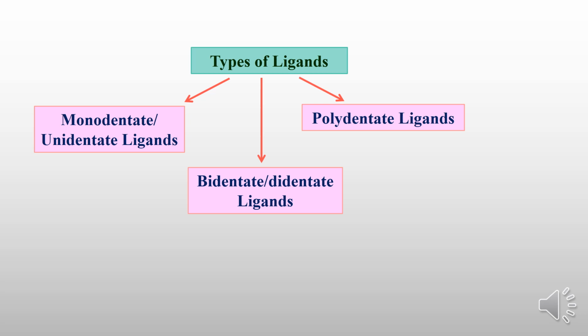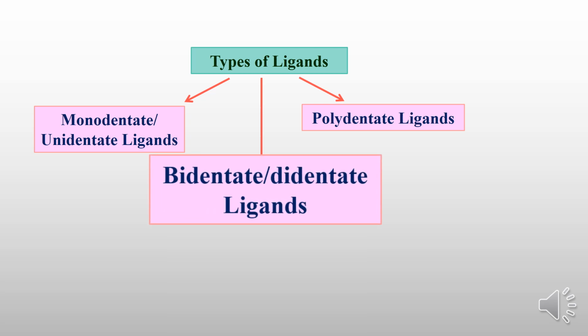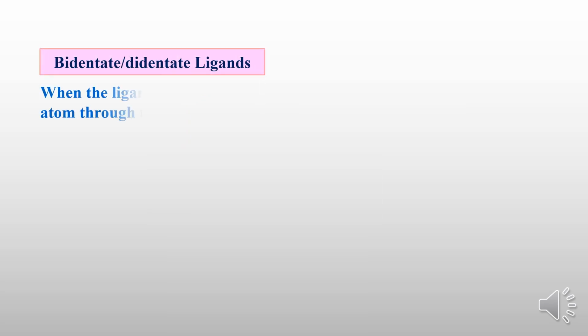Now the second one you see, that is bidentate or didentate ligands. In bidentate ligands there will be two donor atoms. So in a molecule or ion there will be two donor atoms, and simultaneously both donor atoms will donate the pair of electrons to the metal, and can make two bonds. So the ligand, which may be a molecule or ion having two donor atoms, both donor atoms can donate the pair of electrons and both can make a bond with the metal. Means bidentate ligands can make two bonds with the metal.